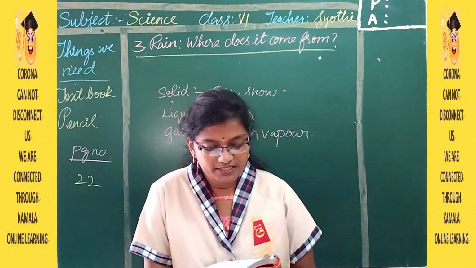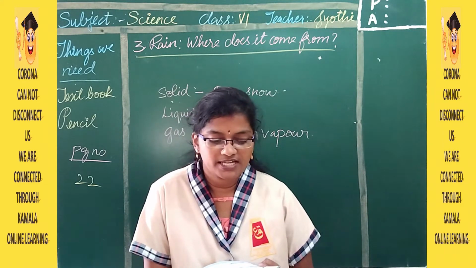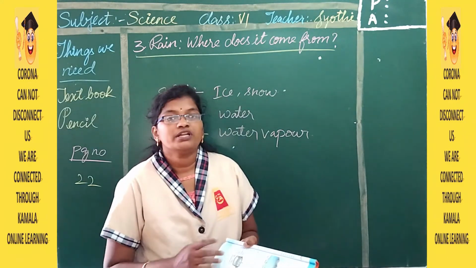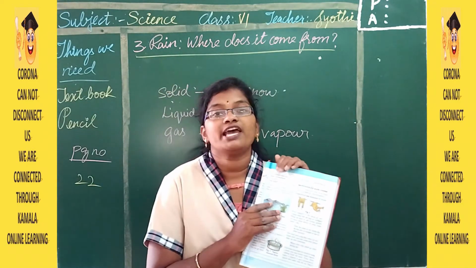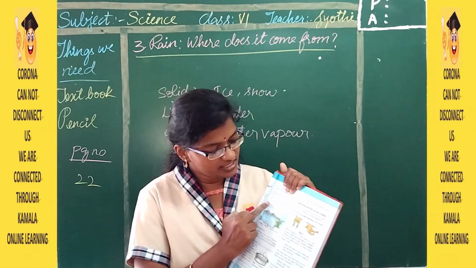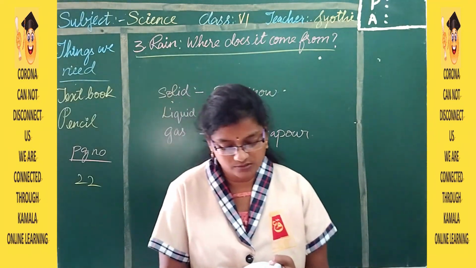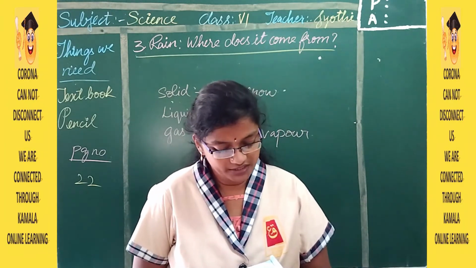So water is the liquid form and is present in oceans, seas, lakes, rivers and even underground. We can see the liquid form of water everywhere on the earth. So that is the liquid form of water.